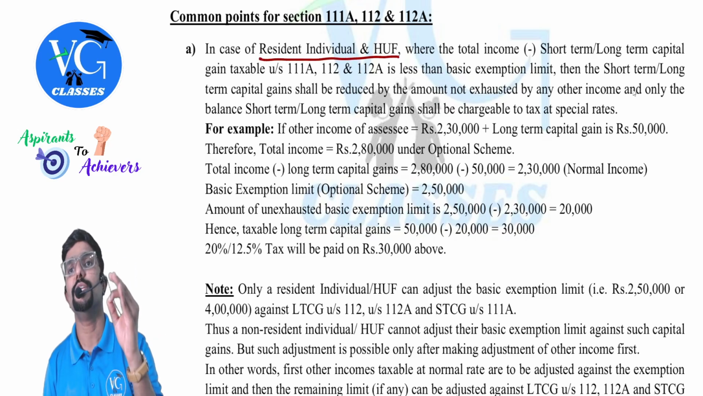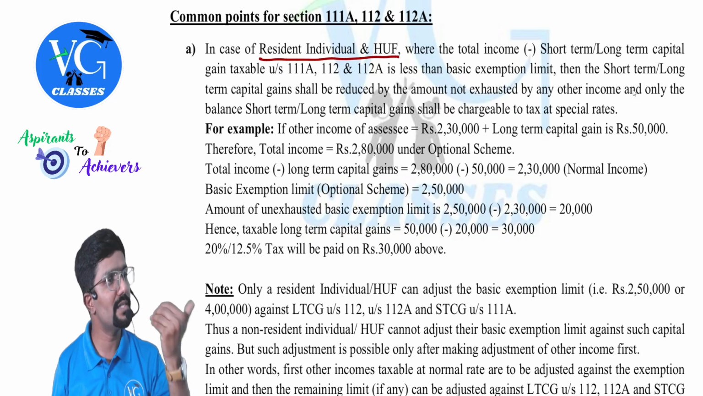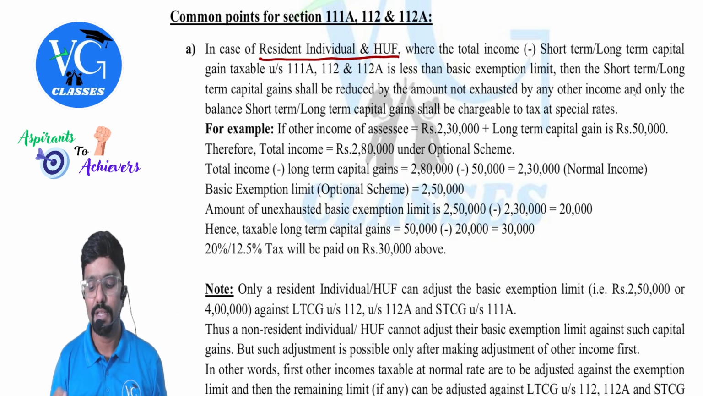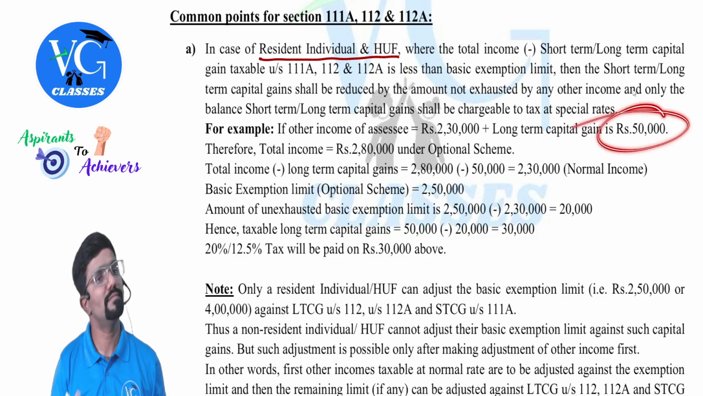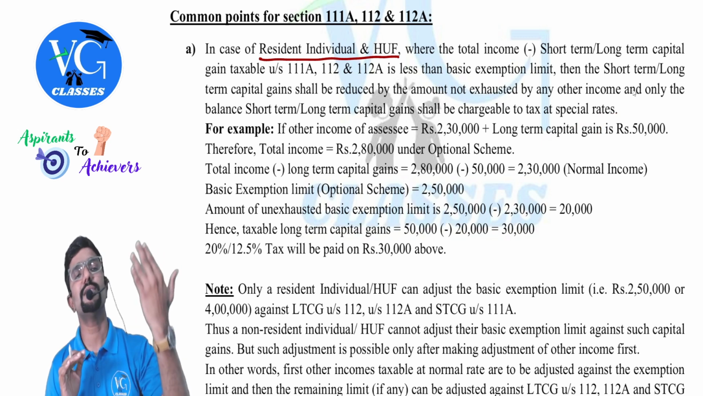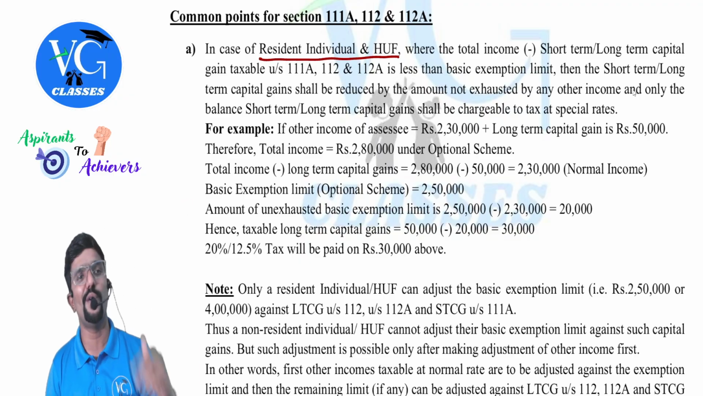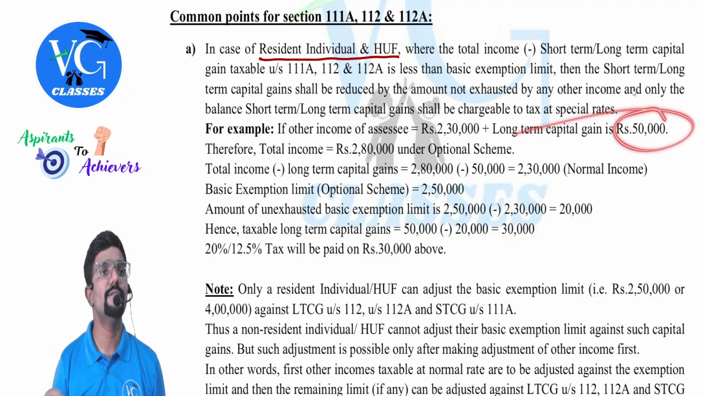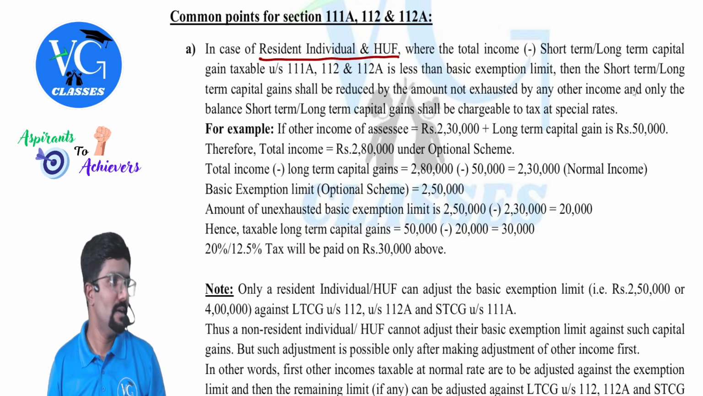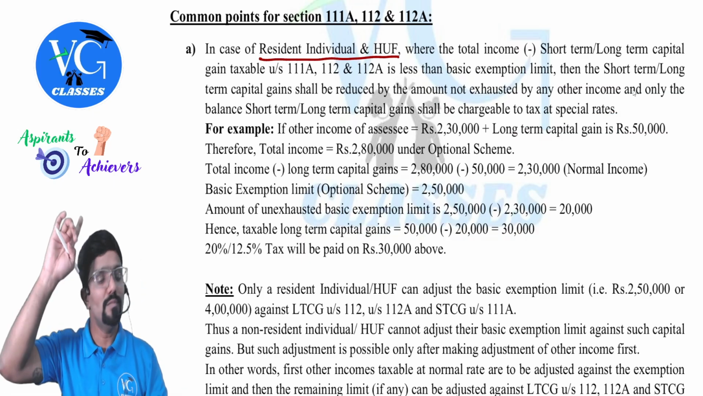Resident individual and HUF. Sir, what if it is a non-resident individual or HUF? Assume in this question, the assessee was non-resident, then he has to pay tax on the entire 50,000. Entire 50,000. No adjusting of shortfall. Sir, what if the assessee was any other person like AOP, BOI and all? They have to pay tax at 12.5% on 50,000. Is that clear?